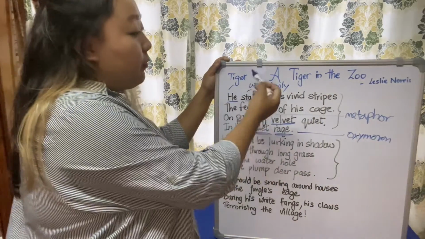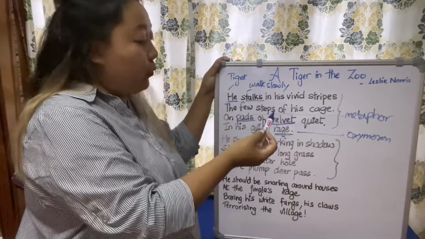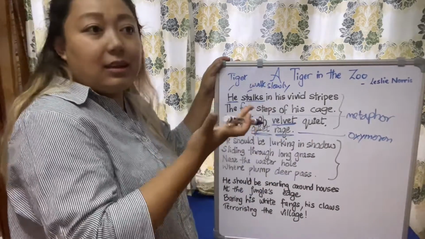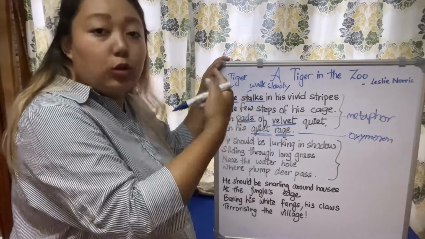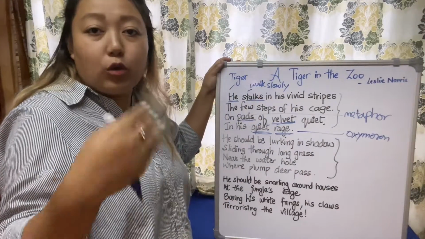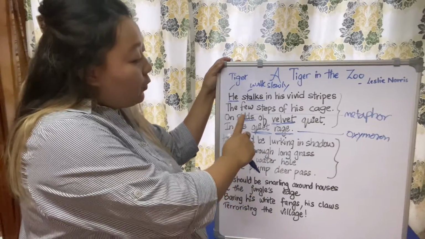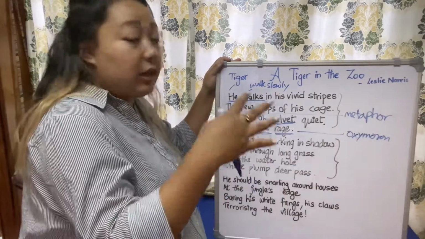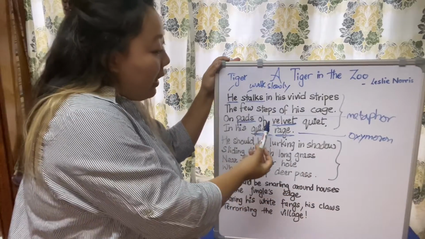So here in the first stanza of this poem, we come to know that the tiger is in a zoo. The scene is taking place at a zoo and he is slowly walking with his vivid stripes, which I already told you, the orange stripes. And he takes a few steps of his cage. So he's slowly walking in his cage and on pads of velvet white.